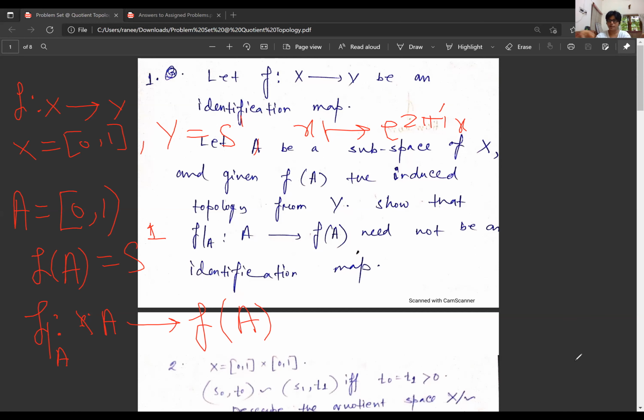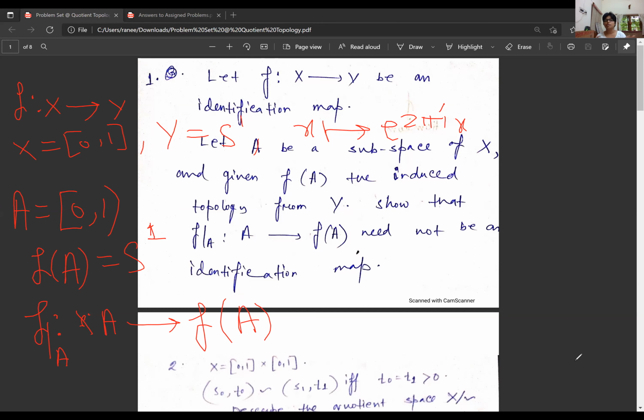because the equivalence relation on A is trivial. Every element is just related to itself. Since the restriction of f on A is a bijection, there is no relation in that sense.